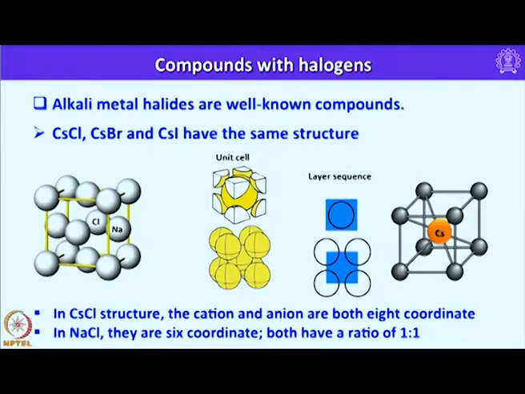having 8 adjacent alkali metal ions. Whereas in case of sodium chloride, both chlorine as well as sodium are 6 coordinate, having a ratio of 1:1, that you can see from the structure here. Both are octahedrally surrounded by the opposite ions. Each chlorine is surrounded by 6 sodium ions, and each sodium is surrounded by 6 chloride ions.